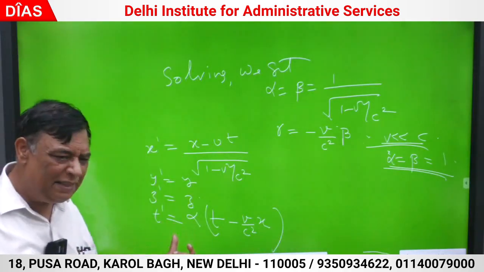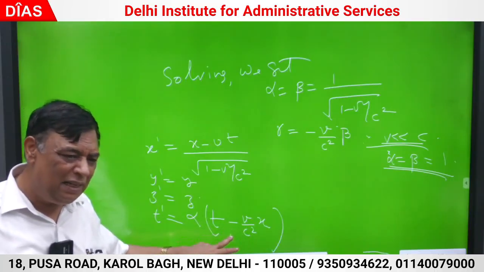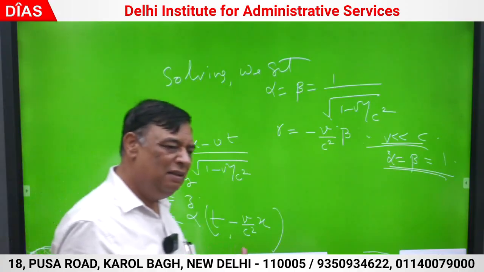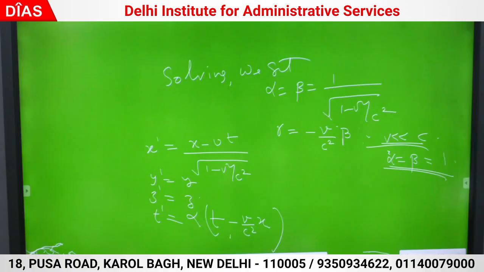Look, alpha is dimensionless. V x by c square: v by c is dimensionless, x by c is time, so dimensionally it is that of time. Alpha is a correction factor. These are called Lorentz transforms.